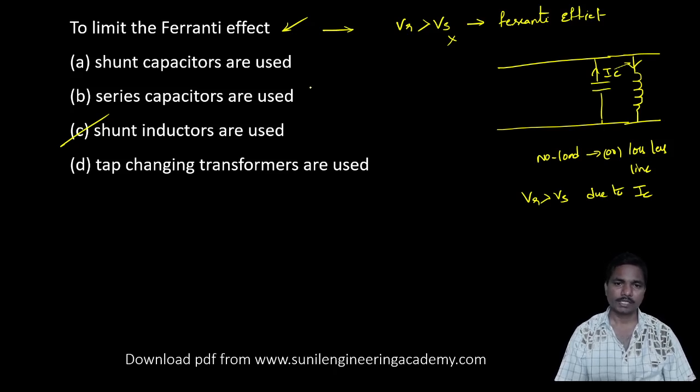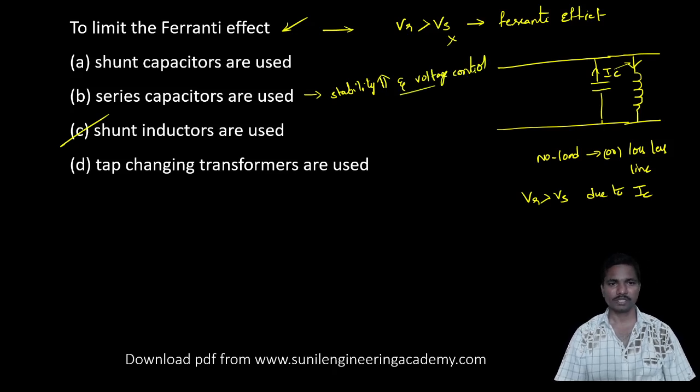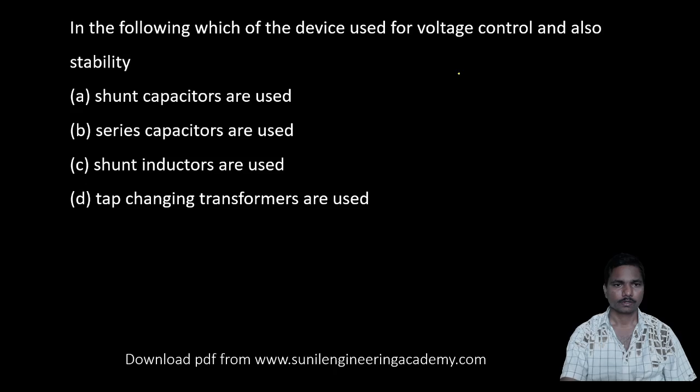Series capacitors are used to get stability. Due to this, the stability increases, and you can also get voltage control. For voltage control also we can go with the series capacitor. In the following, which device is used for voltage control and also stability?